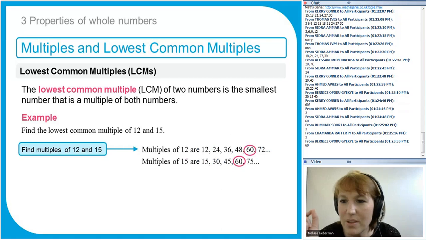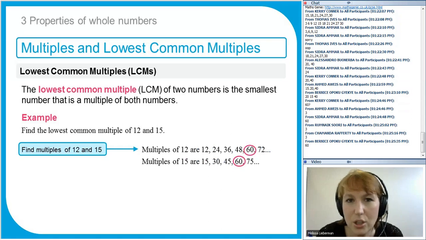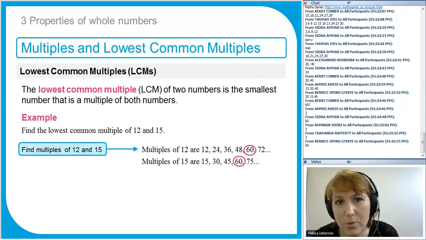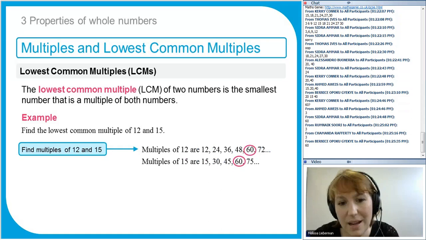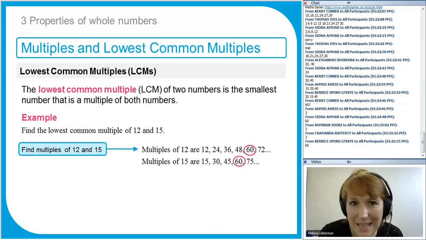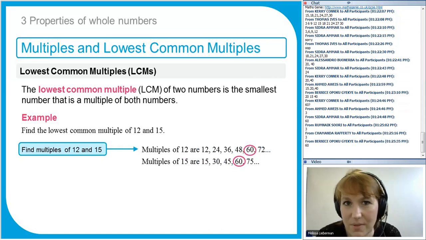People that are saying 3, you are confusing factors with multiples. So remember, multiples means you multiply the number up. So lowest common multiples will always be bigger than both numbers. Highest common factors, when we do that later on, will be less. So 3 is a number that divides into both 12 and 15, but is different from the multiples. We'll go on to highest common factor in a minute. Can you see the difference?